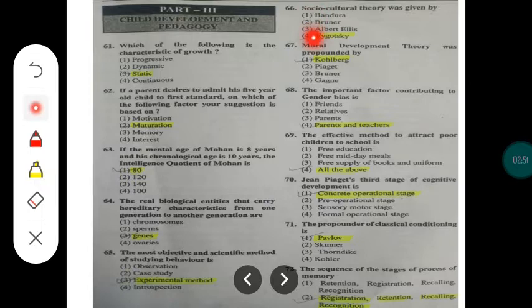Question number 66 is, the socio-cultural theory was given by. You just have to remember the name of the scientist. Okay, it's Vygotsky. So he has given the socio-cultural theory. Okay, just remember the name of this.